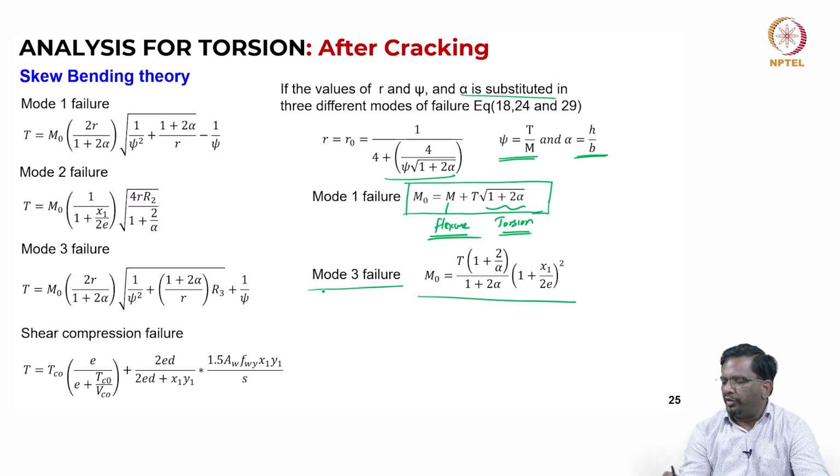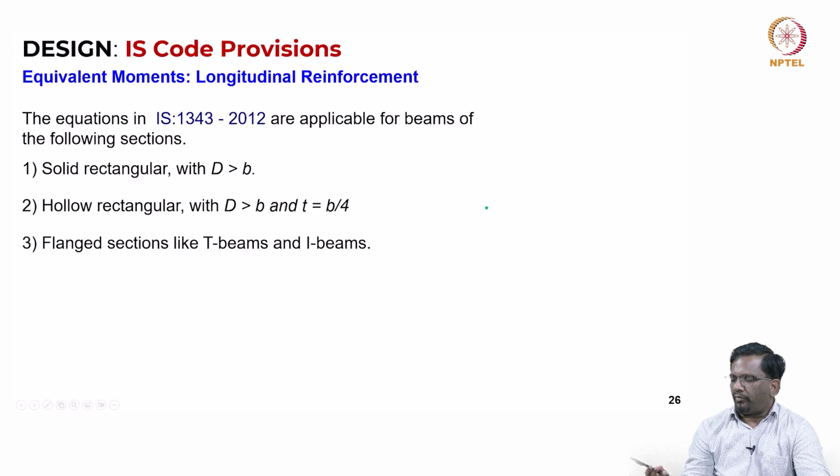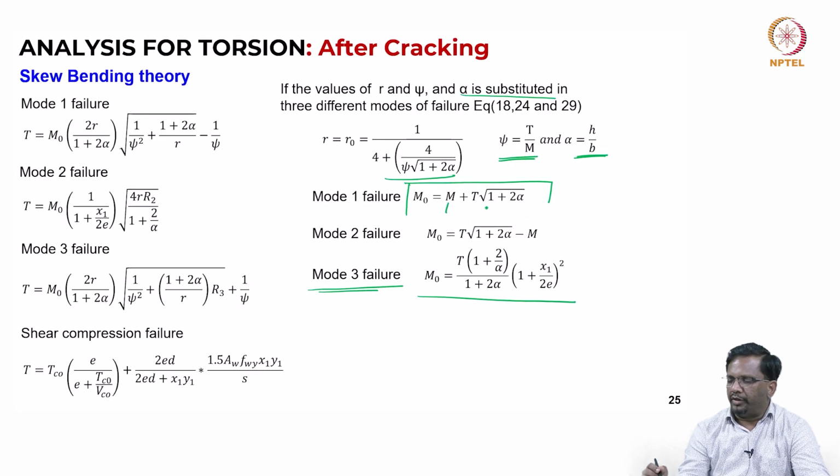Similarly, for mode 3 failure, this is the same thing, right. Similarly for mode 2 failure also, I have this. Okay. So, that is how we do this. For example, this is nothing but your MT in your calculations. So, this is your flexure, this is your MT. Similarly, this is your MT, that is what we use. This is again similar to your MT. So, that is what we do.